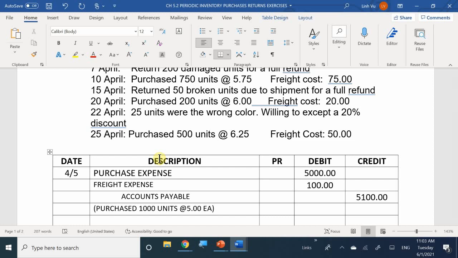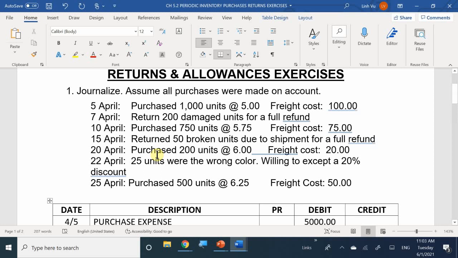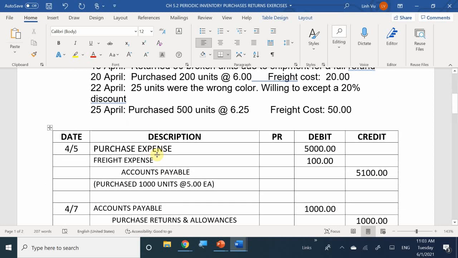I'm going to recognize that I received the inventory and I received the bill on top of that. Okay? And then the second thing is, now that I've opened up my boxes, that's where I can go ahead and determine, well, do I need to refund or request my vendor for a refund? So that's what we're doing here. We're going to take it day by day, look at the scenario, translate it, and understand how we're going to journalize it.